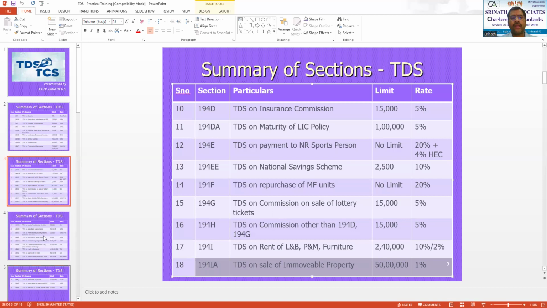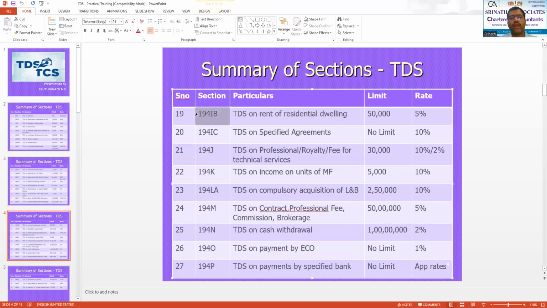Then comes your next section, section 194IB, which talks about TDS on rent of residential dwelling. Now 194I was talking about commercial, and this is talking about residential. Here the limit is, if the monthly rent, please observe this one, the limit of 50,000 is not annual, it is monthly rent. If it exceeds 50,000, then the rate of TDS will be 5%.